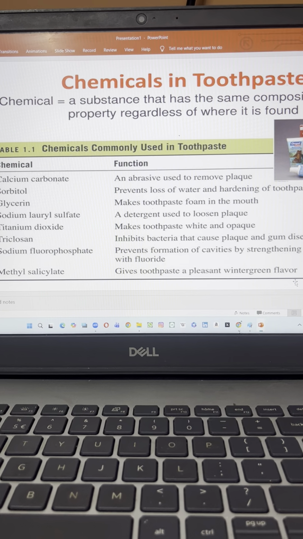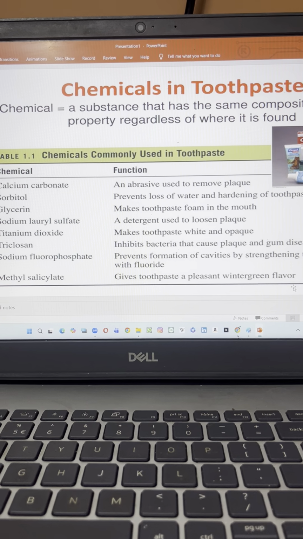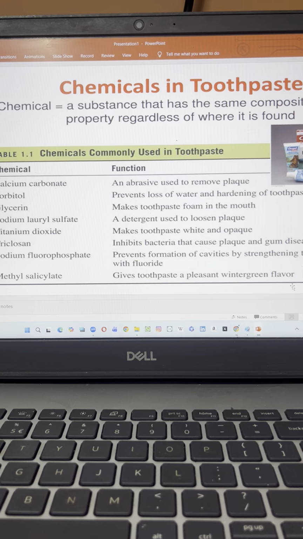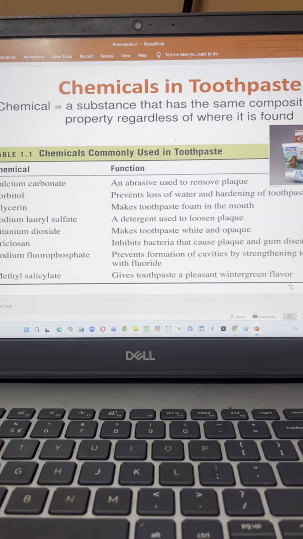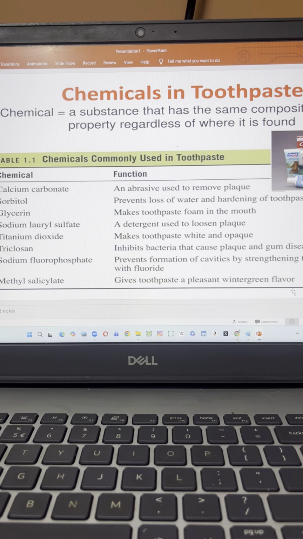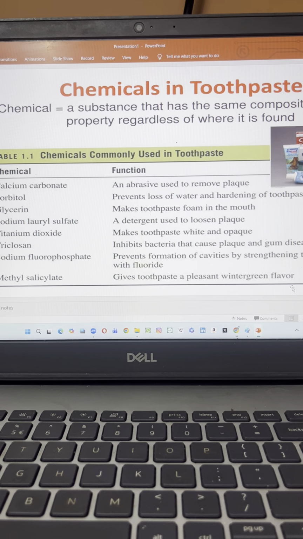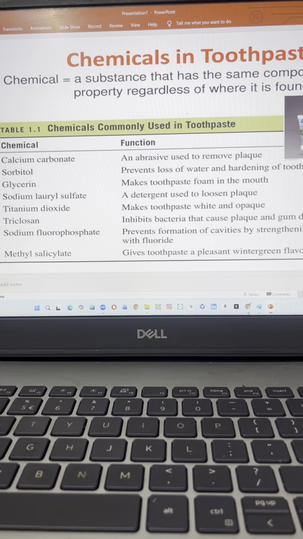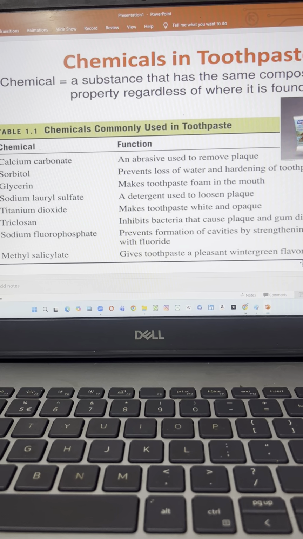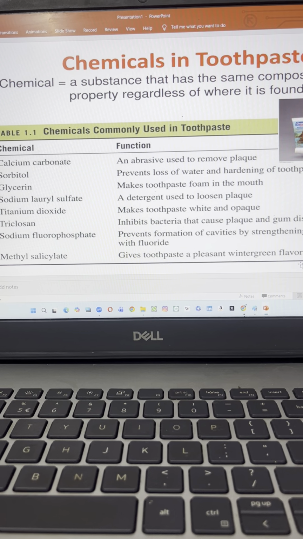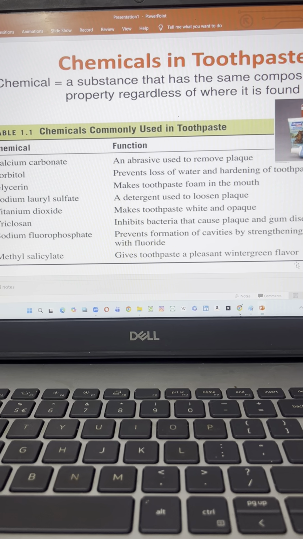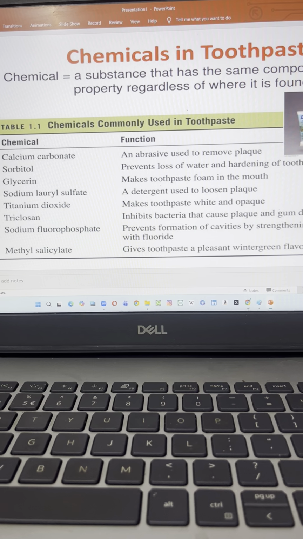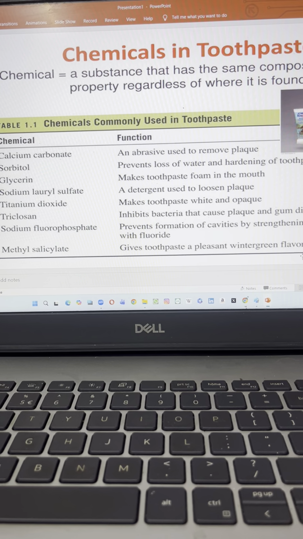Calcium carbonate works like an abrasive and is used to remove plaque. Whatever dirt particles are present on the surface of the teeth, you can remove by means of calcium carbonate as an abrasive agent. Another one is sorbitol. Sorbitol prevents the loss of water and hardening of toothpaste, giving it flexibility. The paste texture is given by sorbitol.